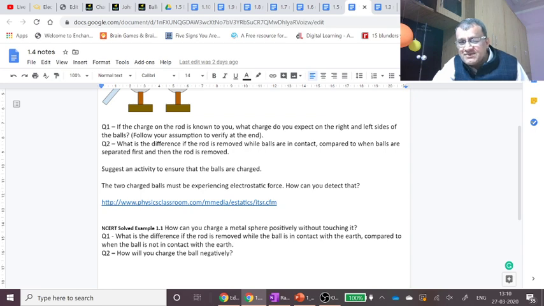So this is NCERT solved example 1.1. How can you charge a metal sphere positively without touching it? Without touching it means you don't touch it with a rod. How can you do that? Don't say you bring a negatively charged rod near to it and then you remove it. You know, when you remove it, it will be neutral. It is in the nucleus and only electrons move, right? Shreya Arora, not exactly.